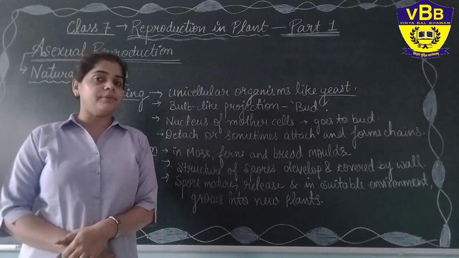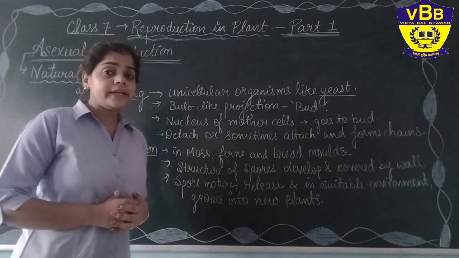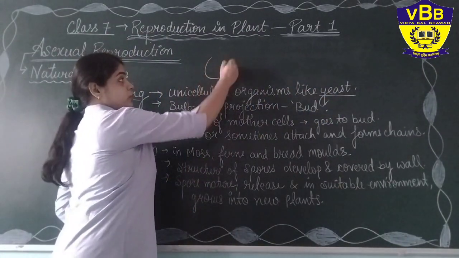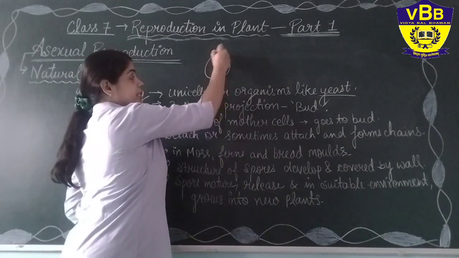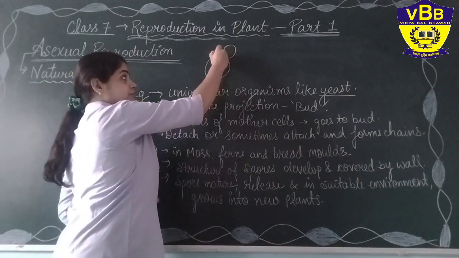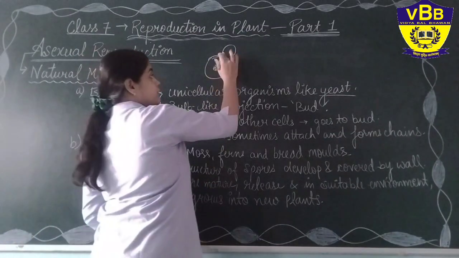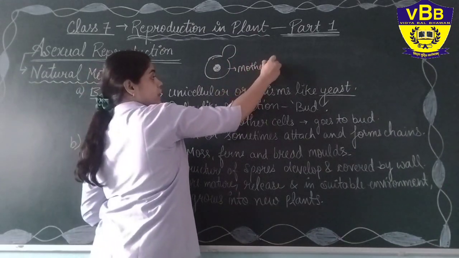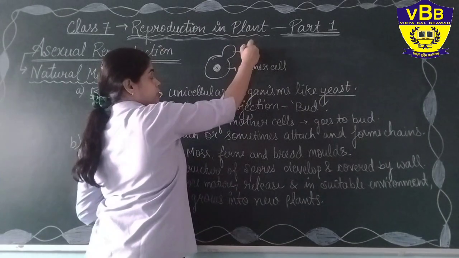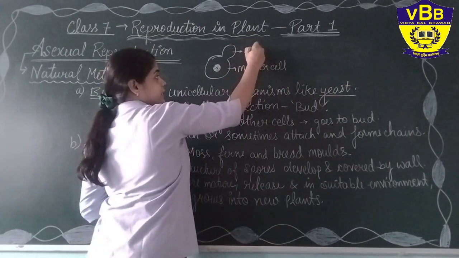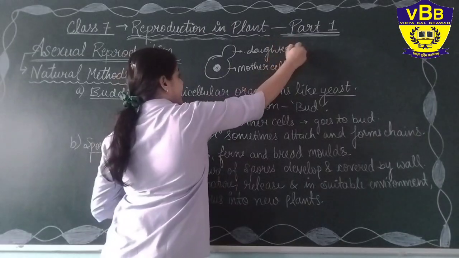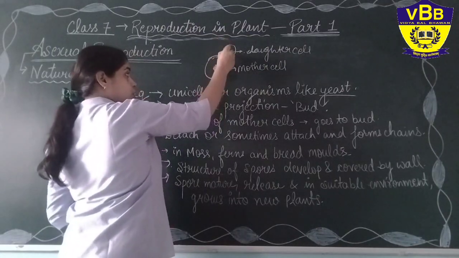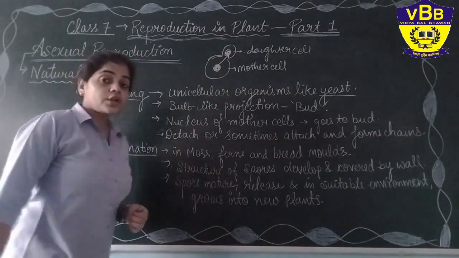What happens in budding? Take the yeast cell, suppose this is the yeast cell. In it a new bud arises after some time. The mother cell gives rise to the new one, which is the new offspring, or you can say the daughter cell. What happens in this? The nucleus of the mother cell is transferred; half the nucleus is transferred to the daughter cell.